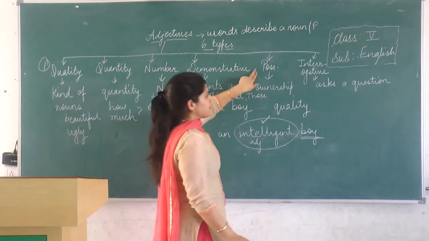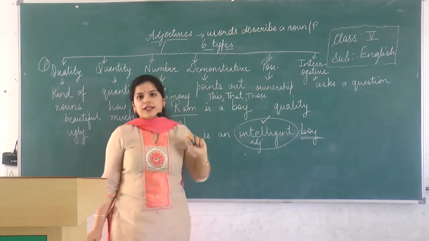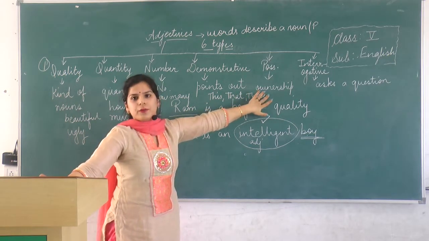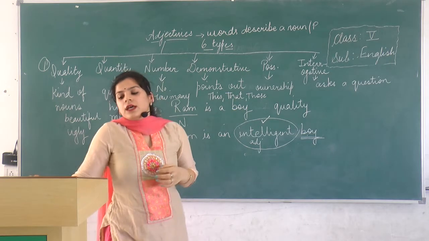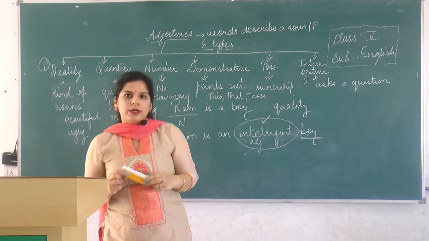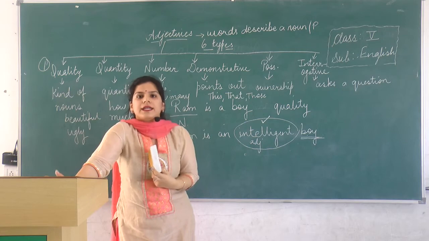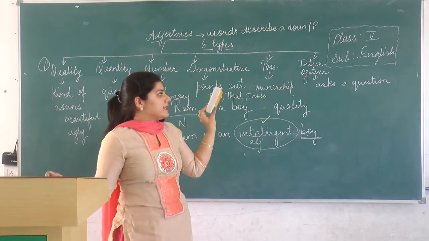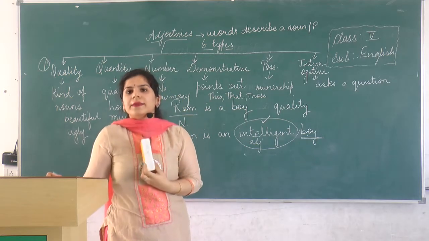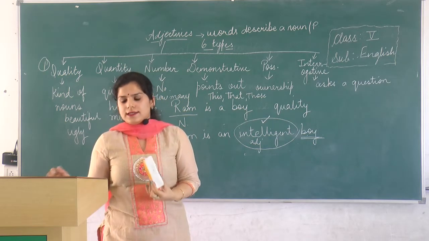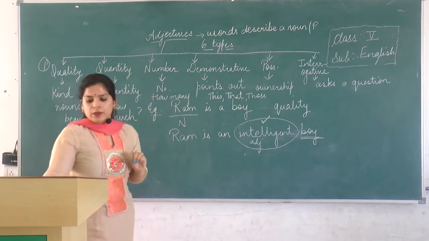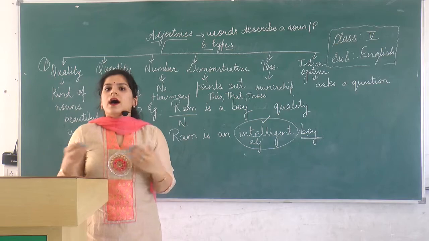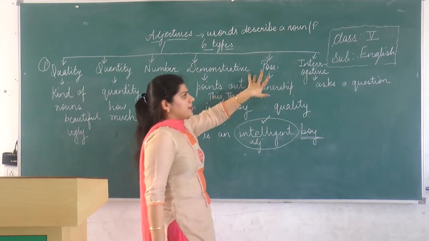Fifth is possessive adjectives. Possessive adjectives are the ones which tell us about the ownership or possession. Means जो noun है उसको कौन own करता है. Like this duster is mine, ये duster मेरा है. So the adjective mine is telling that this duster is owned by me. I possess this duster. So the words like mine, hers, his are the examples of possessive adjectives.